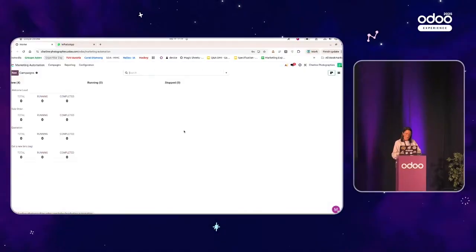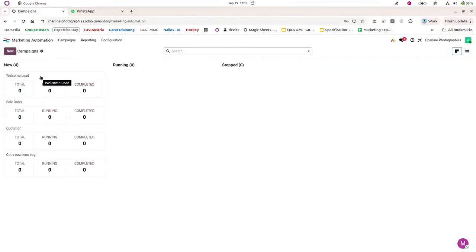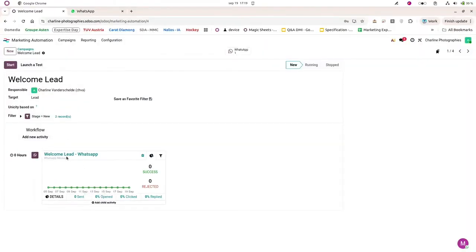But thanks to marketing automation, if you send a WhatsApp message, for example, here the welcome lead, you can, thanks to a child activity, say, okay, if she opened or she didn't open my WhatsApp message, I can send another WhatsApp, or I can create a server action, or I can send an email, and so on. So thanks to marketing automation, you can track it, but it's the only way.